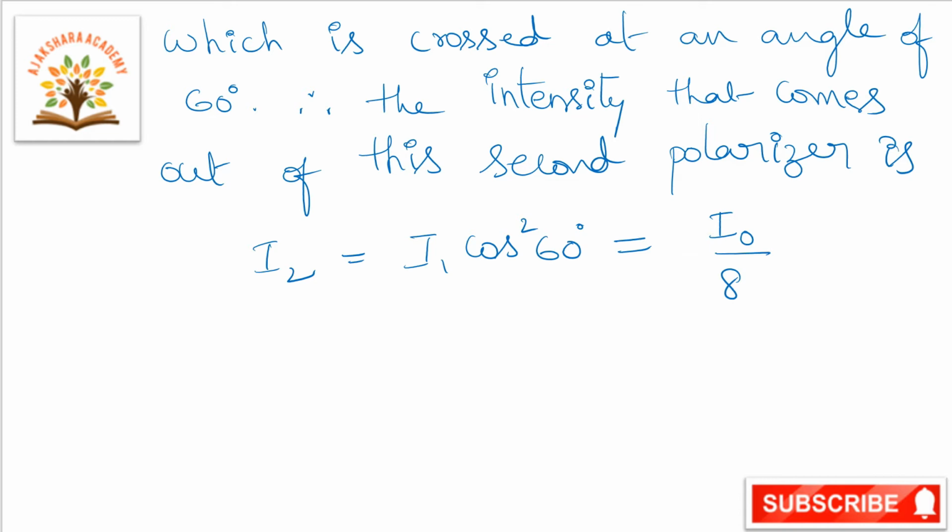So the intensity that comes out of this second polarizer is I2 is equal to I1 cos square 60. So this cos square 60 becomes I naught by 8. Okay, this is the final answer. I2 is equal to I naught by 8. Okay, next we will go to the next question.